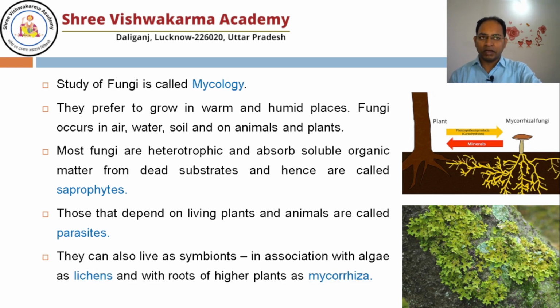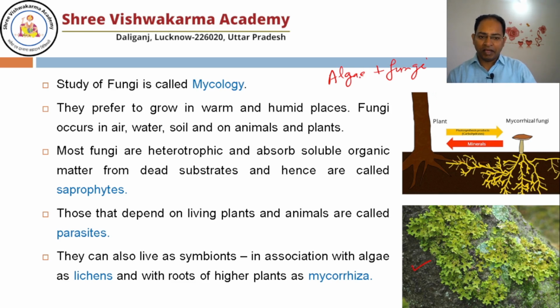Moreover, they can also live as symbionts. As I discussed previously, algae and fungi dwell together and form the lichen. This is an example of the lichen.